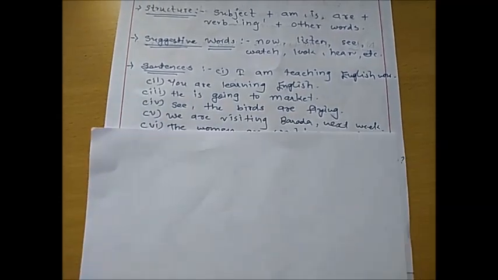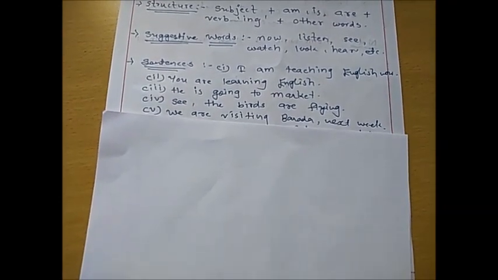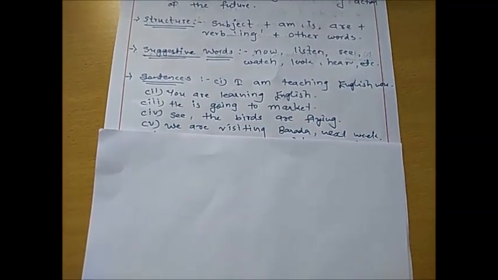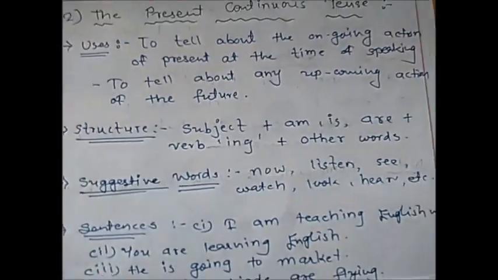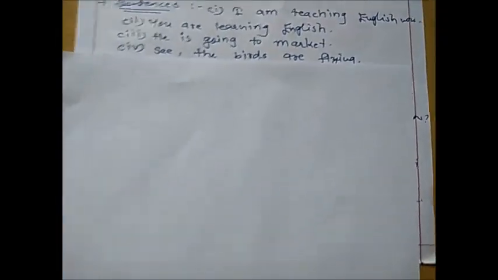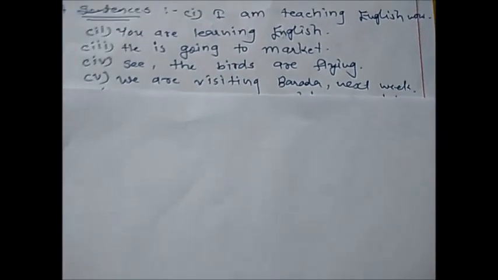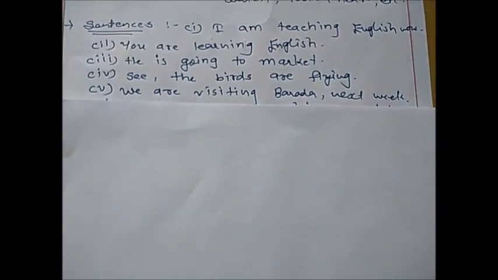In the same way, we are visiting Baroda next week. Now this is a different kind of sentence. The second use, as I have told you, is to tell about any upcoming action of the future. So here the same thing has been described. See, we are visiting Baroda next week.